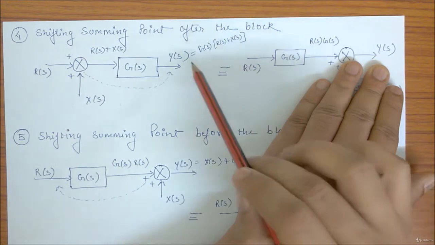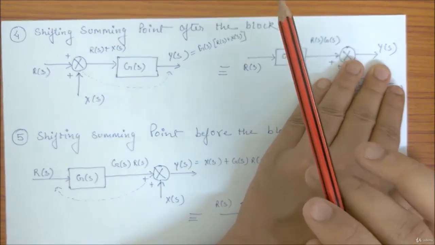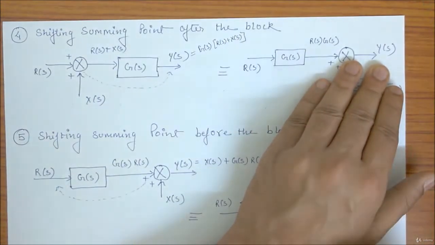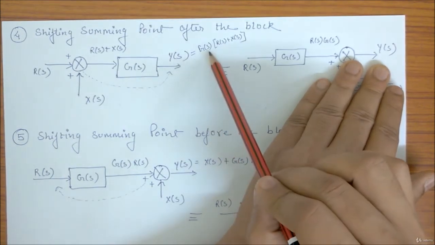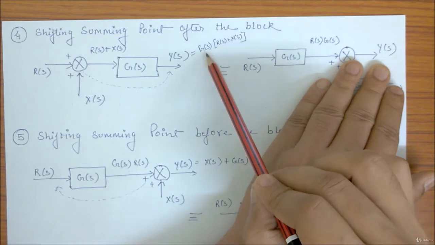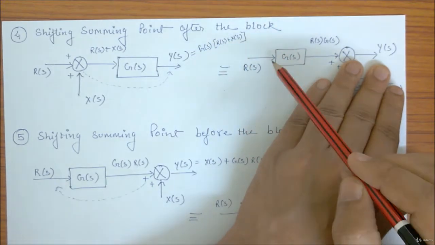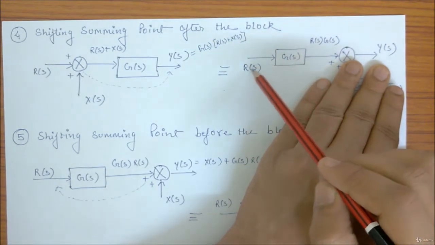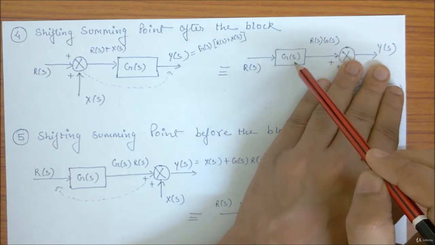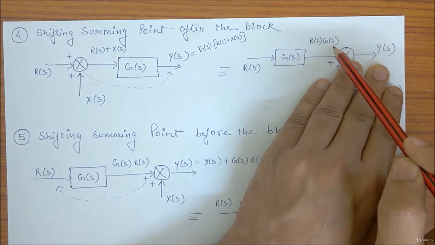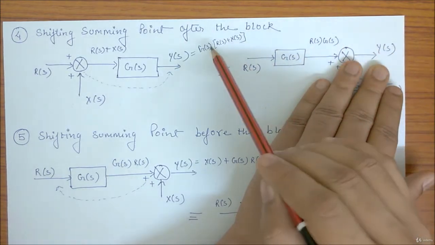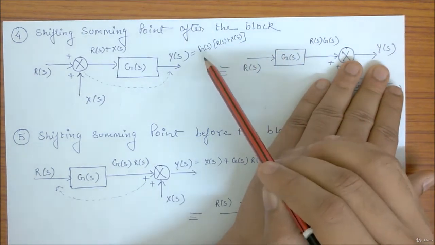You have to keep the outputs constant, meaning you should not change the output. So you have YS equal to GS into RS plus XS into GS. Here RS will go into the GS, so my output will be RSGS. My YS is GSRS plus XSGS.